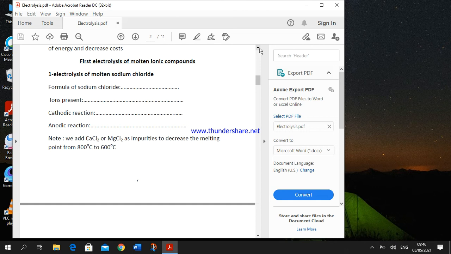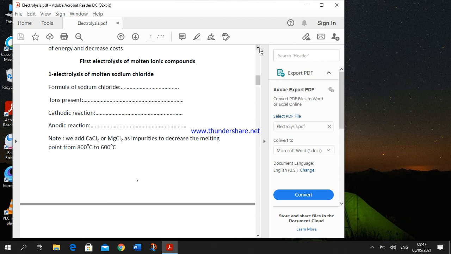Electrolysis of molten sodium chloride: we bring the beaker that contains molten sodium chloride, then connect the wire between the two electrodes and the battery. In electrolysis, the molten sodium chloride produces two types of ions, sodium positive ions and chloride negative ions. Sodium positive ions are attracted to the cathode and gain an electron, because the cathode is covered with electrons, and they change into sodium atoms. This process is known as reduction.